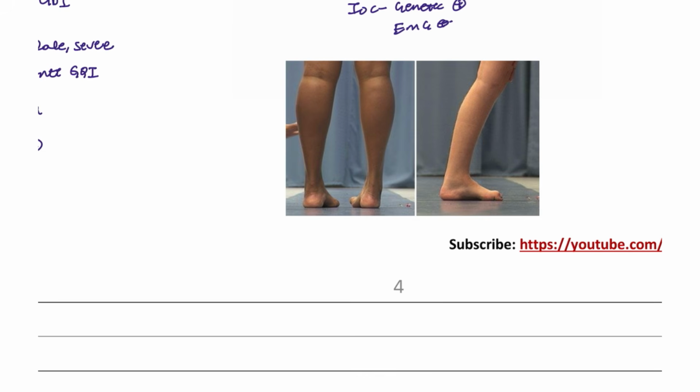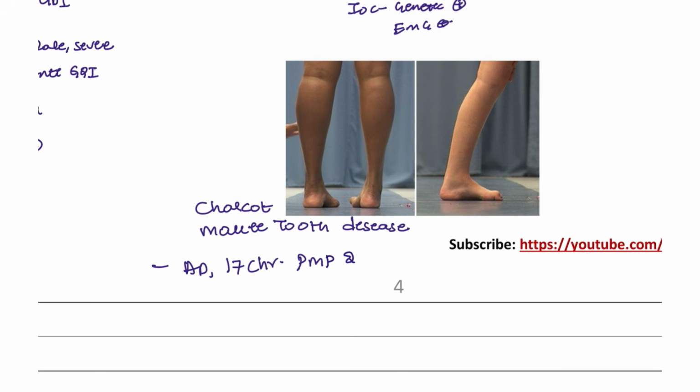What is this condition, guys? This condition is known as Charcot Marie Tooth disease. This is an autosomal dominant condition on chromosome 17, and there is a defect of the PMP22 gene. Okay, this is also involved in this patient.